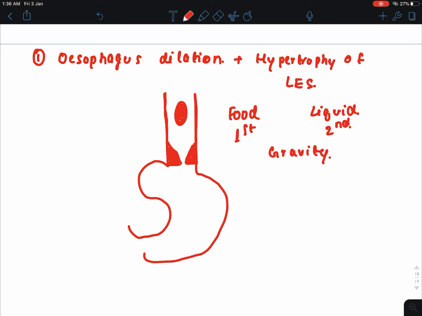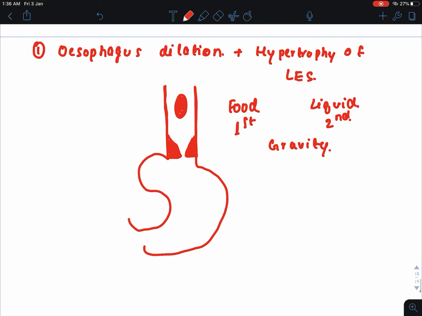Also, since the tone of the lower esophageal sphincter is very high, gas will be absent from the stomach, but gas is present when the esophagus is normal. There is no increase in tone of the muscles of the esophagus. I think I am clear to all of you.